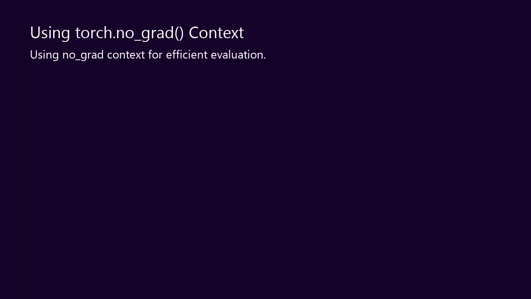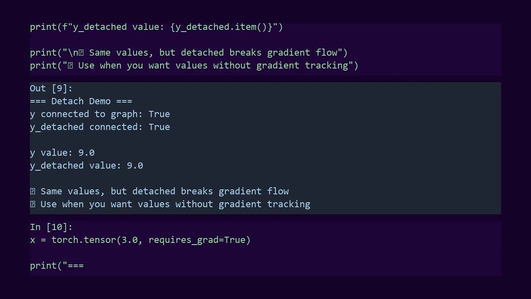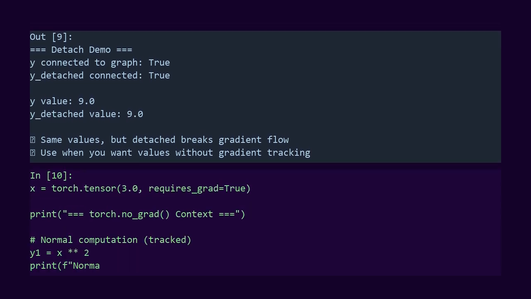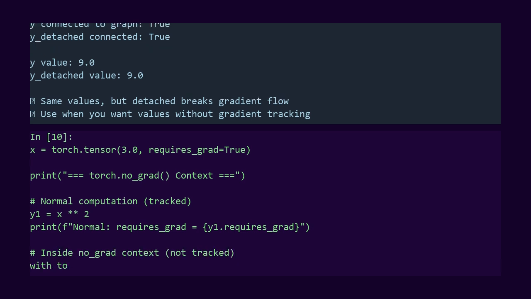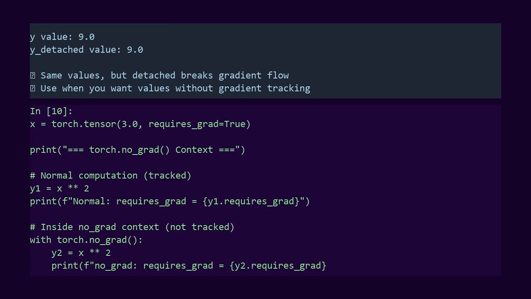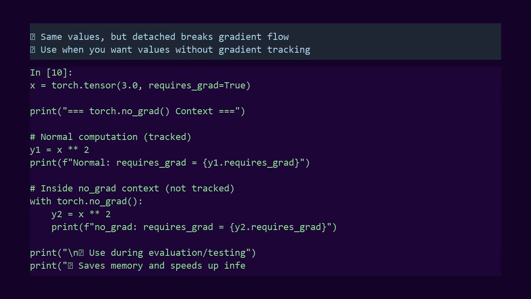Another way to disable gradient tracking is torch.no_grad. This is a context manager. Everything inside doesn't track gradients. Inside the with torch.no_grad block, operations don't build computation graphs. This saves memory and speeds things up.